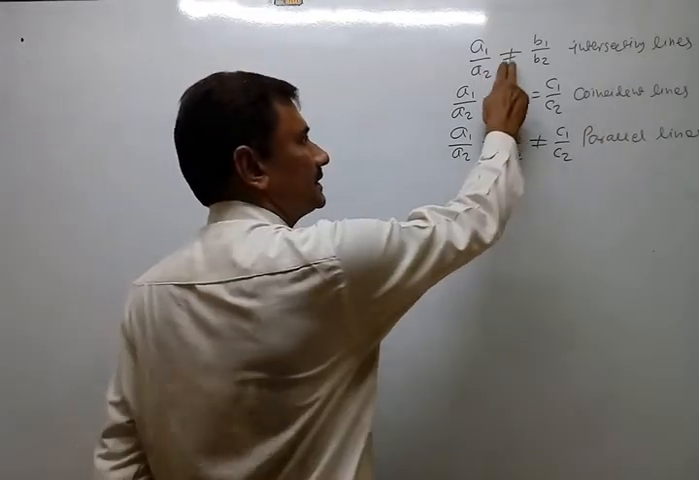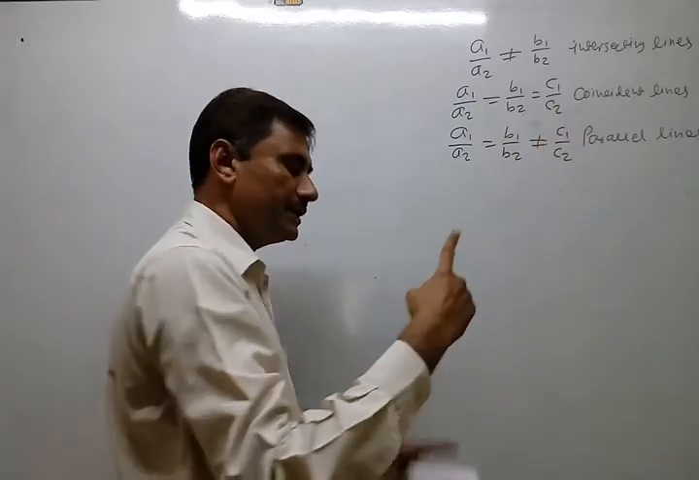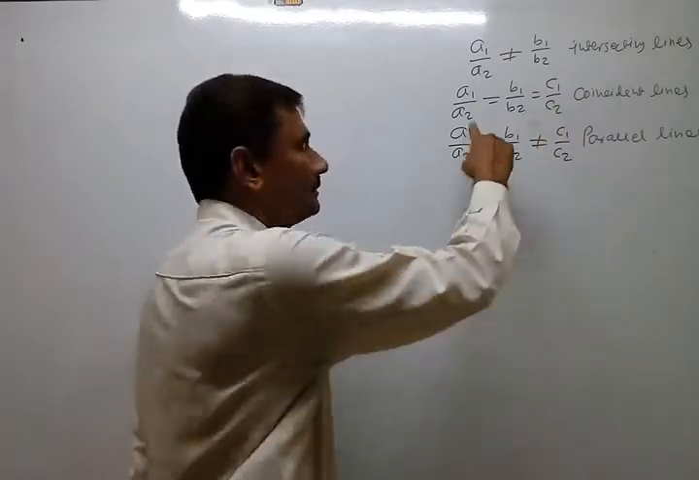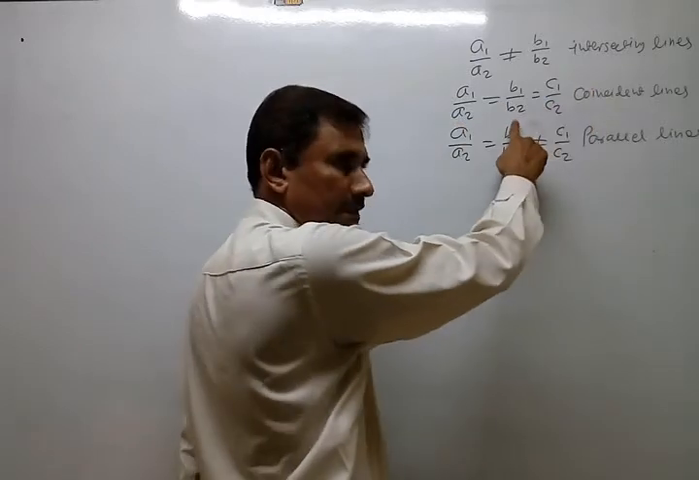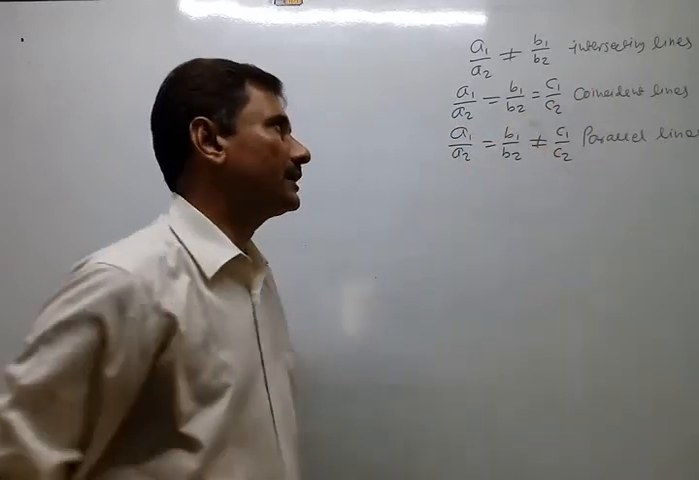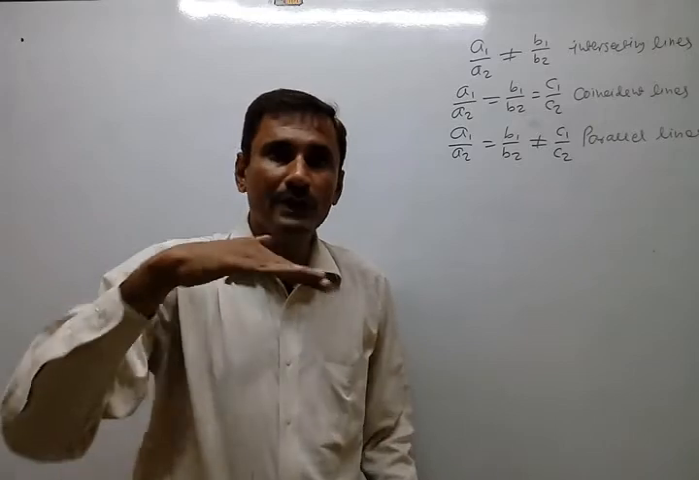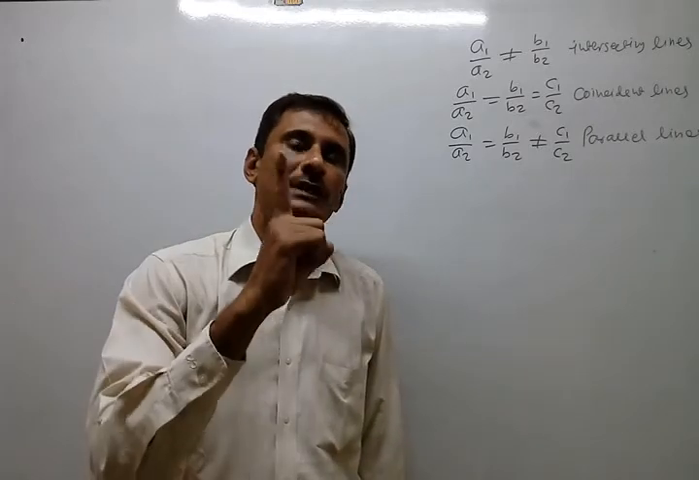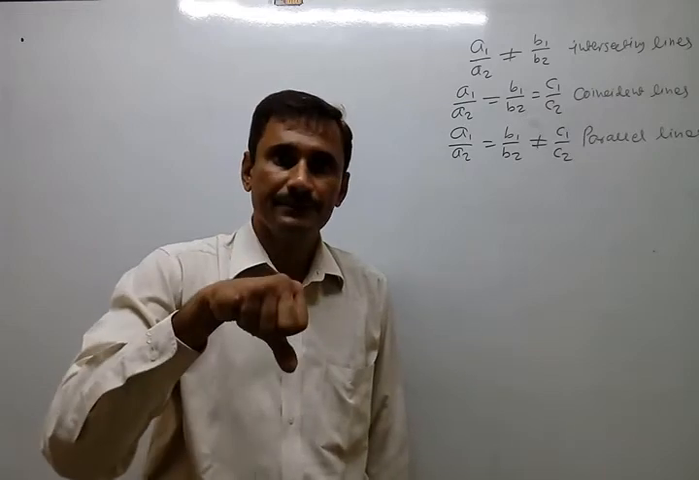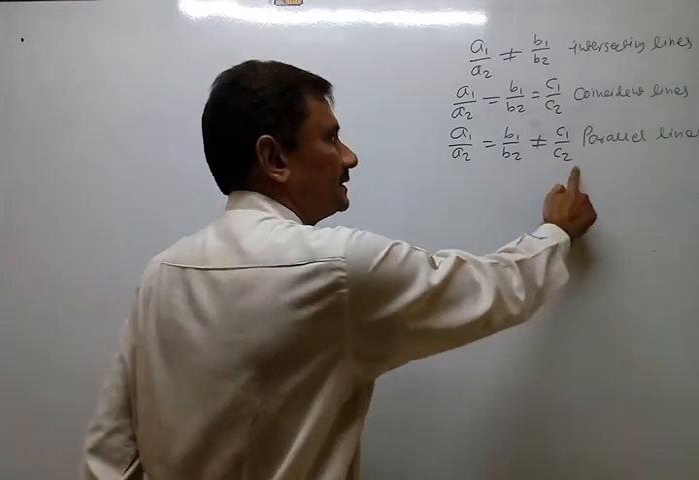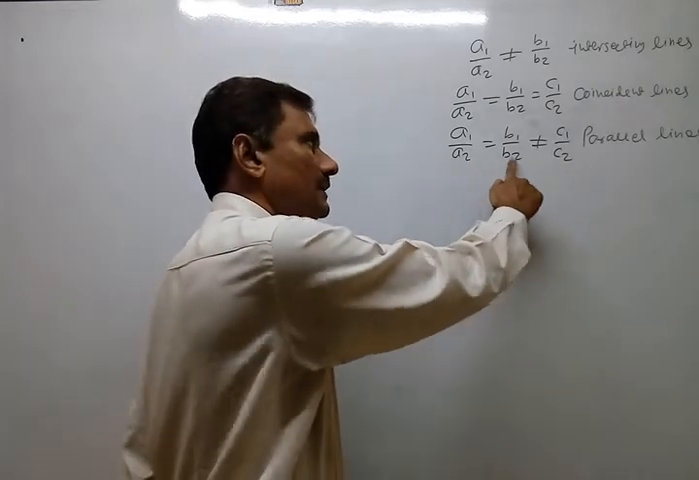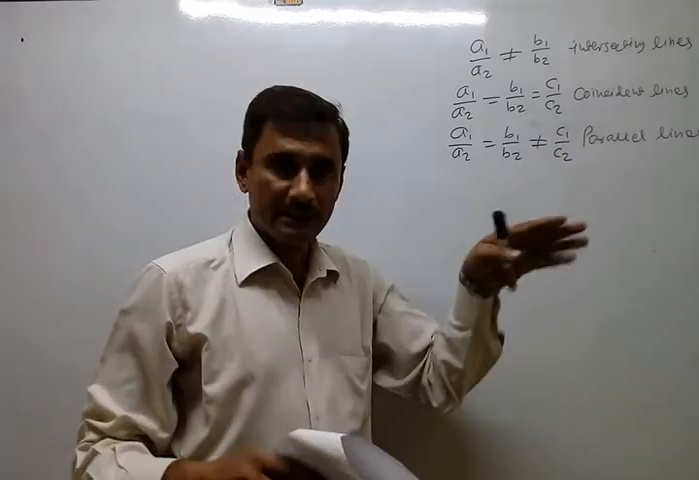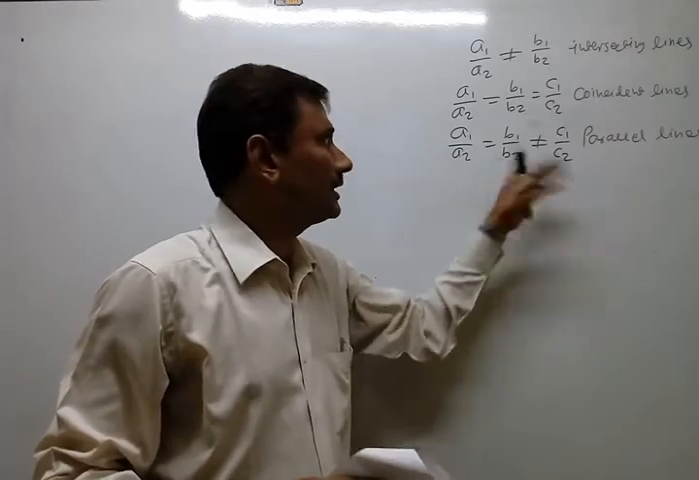If this condition is satisfied, then the lines intersect, meaning they intersect at one point only. If all three ratios are equal, then the lines are coincident, one over the other, totally one line only. They overlap. If the first two ratios are equal and the third one is unequal, then the lines are parallel, they never intersect.